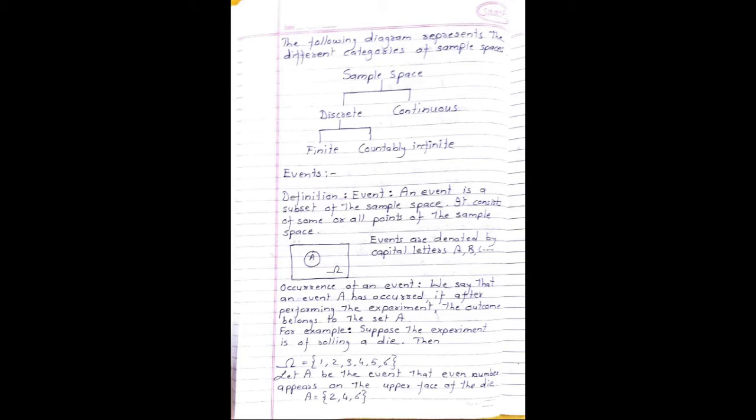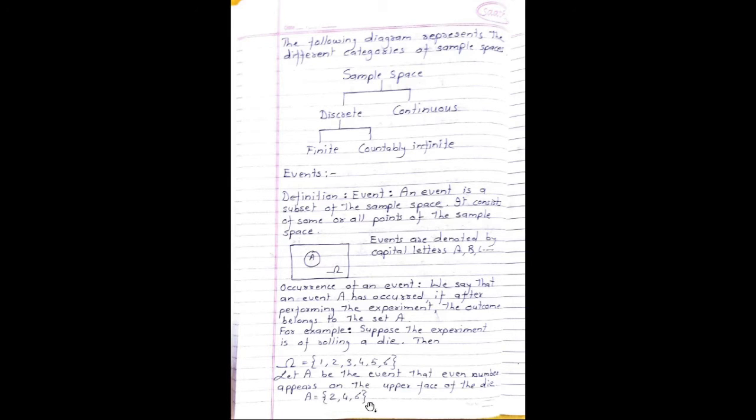Suppose the experiment, for example, is rolling a die. The sample space omega is given by {1, 2, 3, 4, 5, 6}. Let A be the event that an even number appears on the upper face of the die. Then the favorable outcomes are A = {2, 4, 6}.